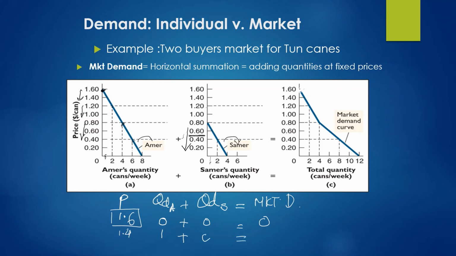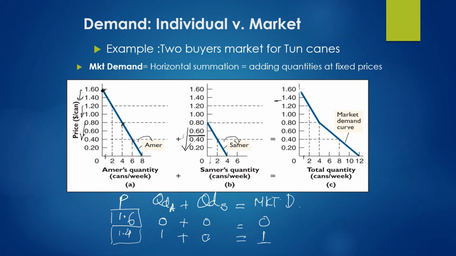So the total market demand is equal to the horizontal summation, which is now 1. At price 1.4, the market demand is equal to 1, as you can see from this point here. When the price is 1.4, the market demand is equal to 1 can per week. In the same way, you can define the other points on the market demand by just taking the summation of two individual demands at some specific price.